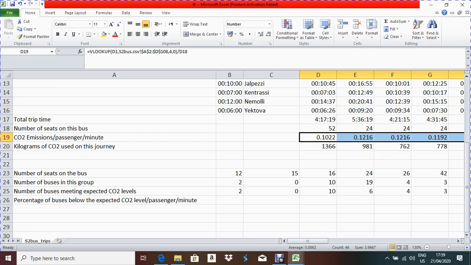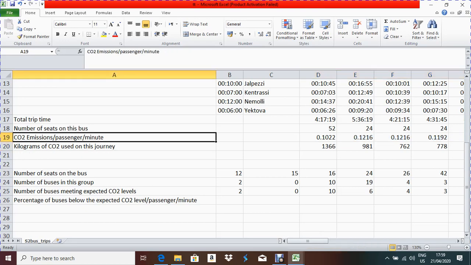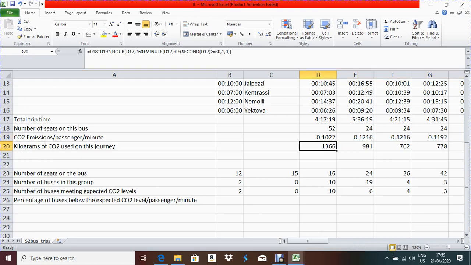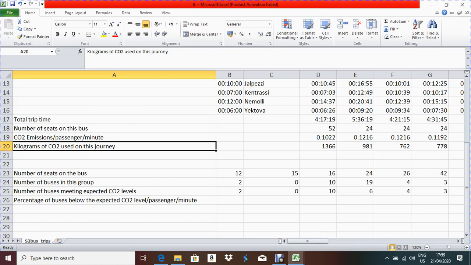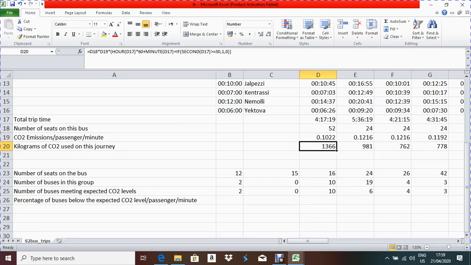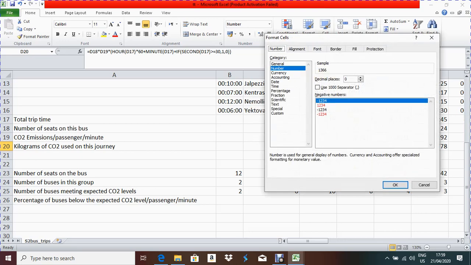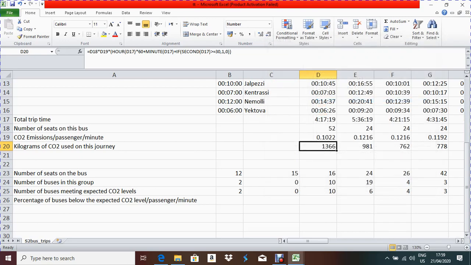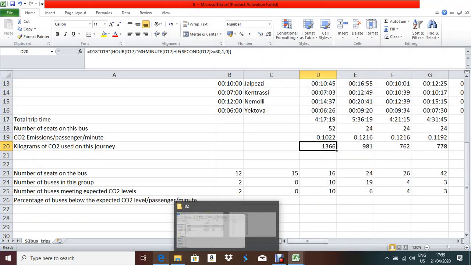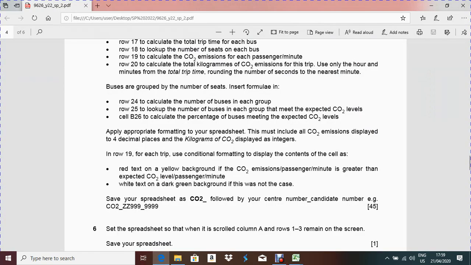The kilograms of carbon dioxide used in this journey should be an integer number. So it is already an integer. If it is not an integer, you have to right click, Format Cells, and just make decimal places 0, then it will be an integer value. Okay, next question.